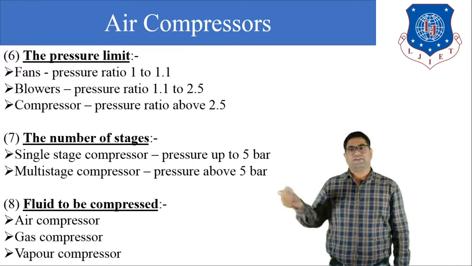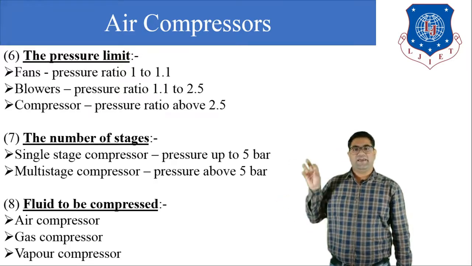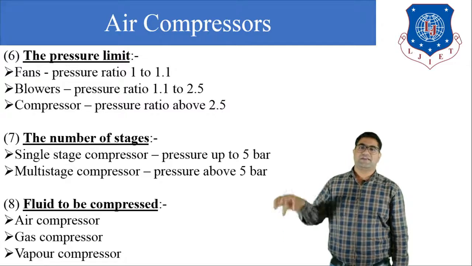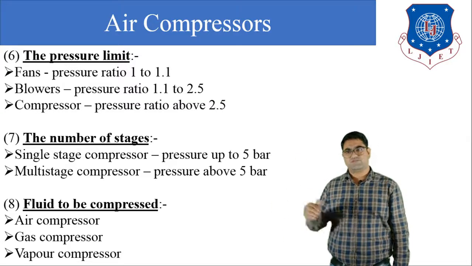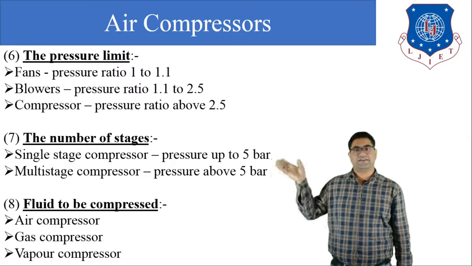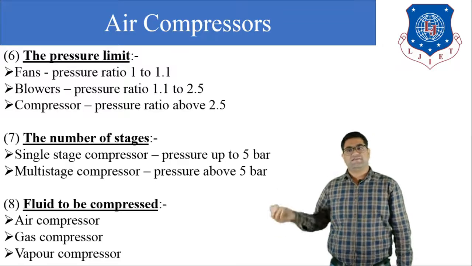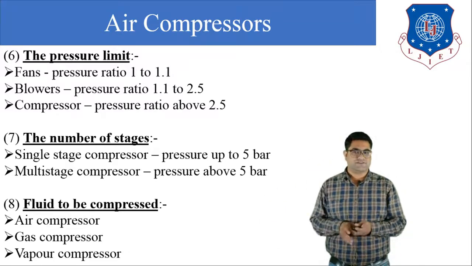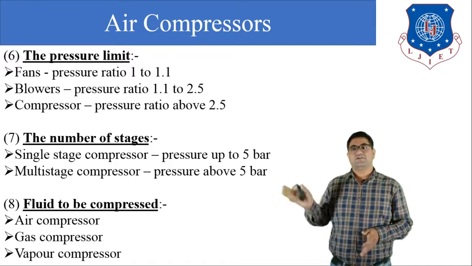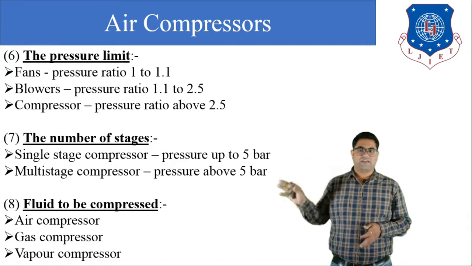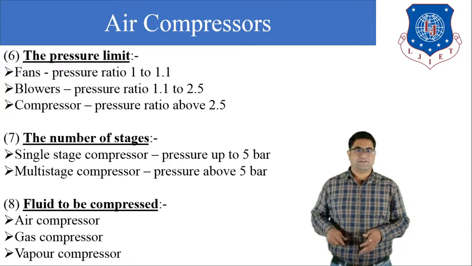So according to the fluid, we can categorize the compressor as the air compressor, gas compressor and the vapor compressor. Okay, so in the air compressor, air will be compressed; in the gas compressor, gas will be compressed; in the vapor compressor, vapor will be compressed. So according to the compression, we can categorize it as air, gas and vapor compressor. Okay,